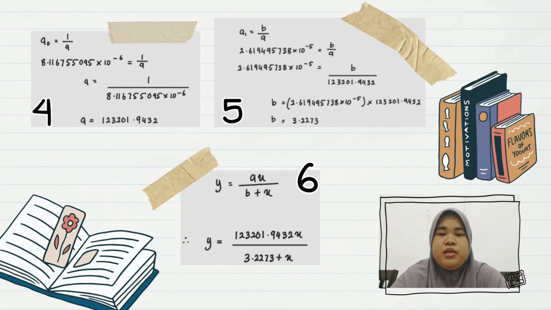And the same with A1, we know that A1 equal to B over A. After we got the value of A, we just substitute A in B over A, and we got the value of B. And lastly, the final step, after we got the values of A and B, we substitute them in our function, and we got the final equation for this method.